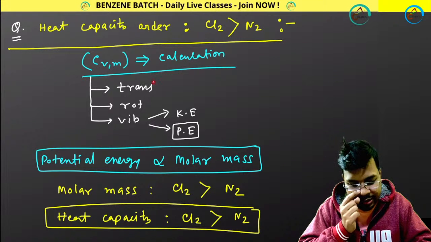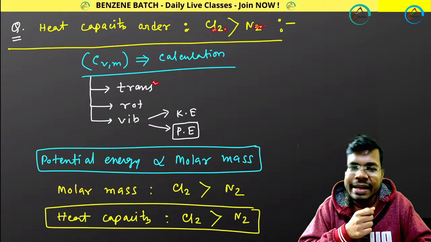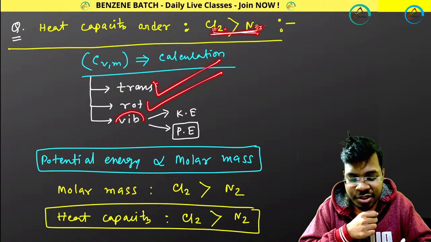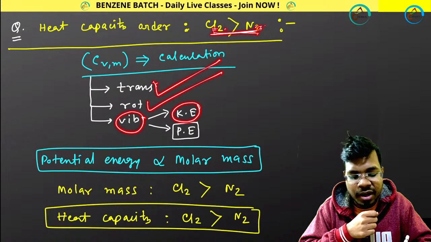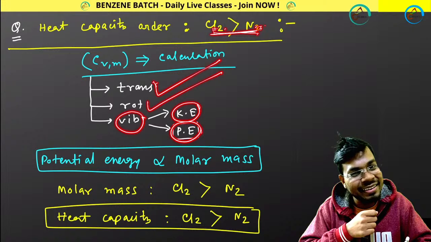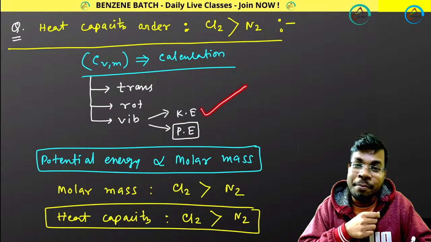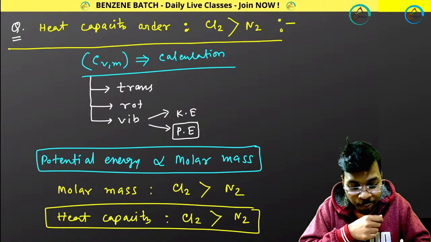You know, these two are diatomic, these two are linear. That means translational is fixed, both of them will have the same translational mode of motion. Rotational is fixed. Vibrational will have two different parts, kinetic energy part and potential energy part, right? Now the kinetic energy will also be the same,